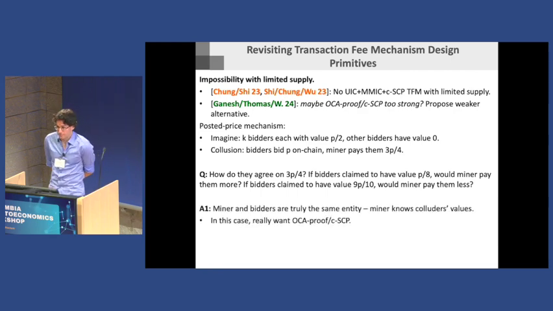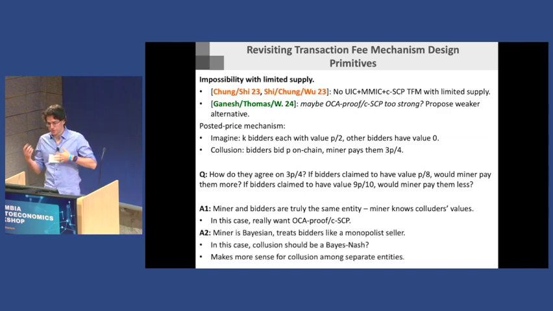This is where I'm not saying I have a clear answer, but one answer is you might say, look, if the miner is Coinbase and the bidders are Coinbase, then they know each other's values. They are literally the same entity. And so this thought experiment of, well, what if the bidders pretended to have a value less than what they said, is just not a meaningful thought experiment to go through. So if you're really concerned about people merging into being the same entity and not having private information from each other, then you do want the original definitions. You don't want the new thing I'm proposing.